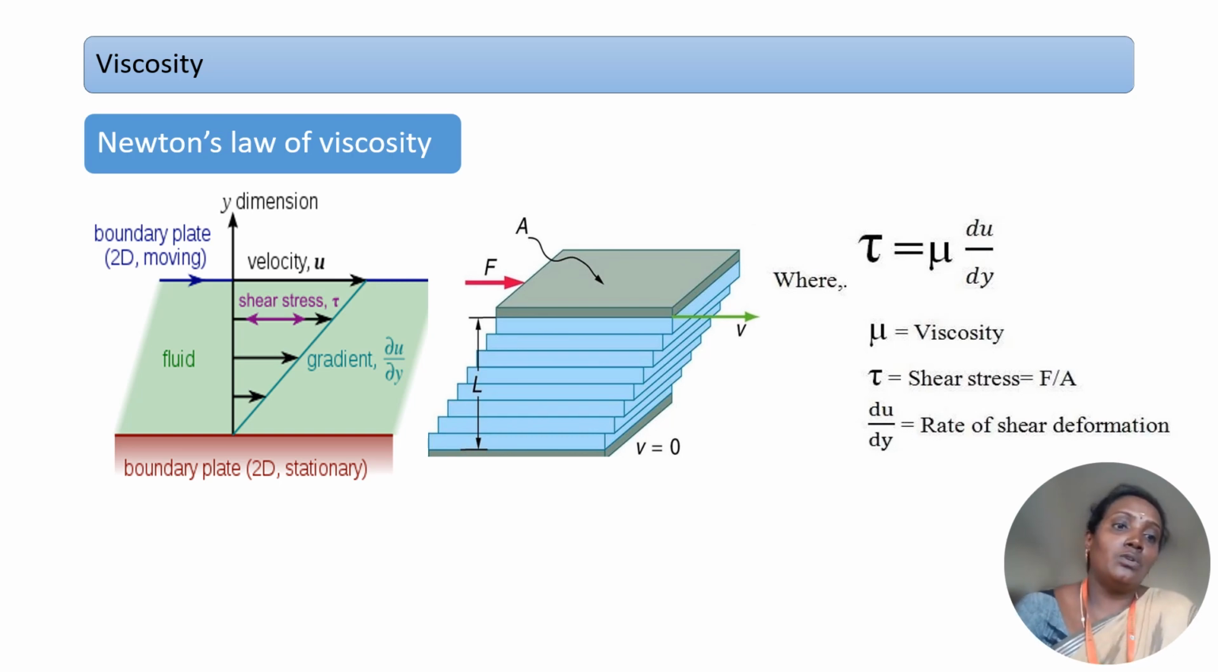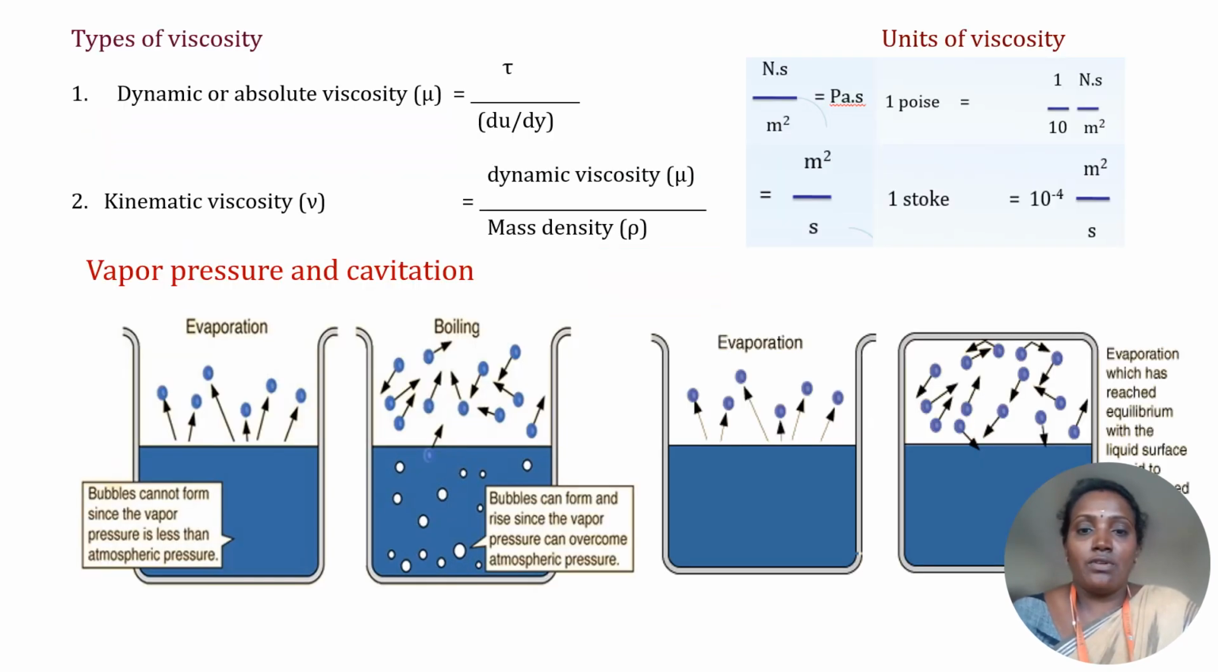Viscosity follows Newton's law of viscosity. Here are two examples with a boundary plate, which is 2D and stationary, showing the dimension and velocity, shear stress and gradient du by dy. Tau is equal to mu du by dy, where mu is viscosity, tau is shear stress, that is force by area, and du by dy is the rate of shear deformation.